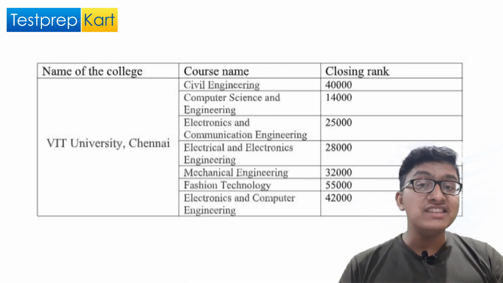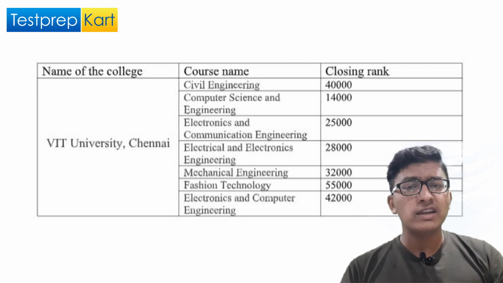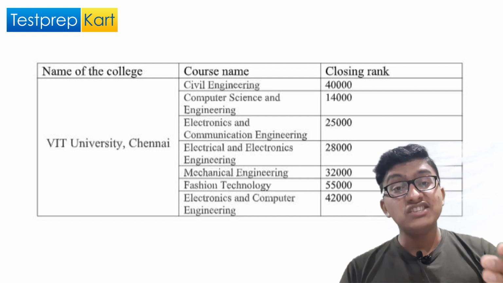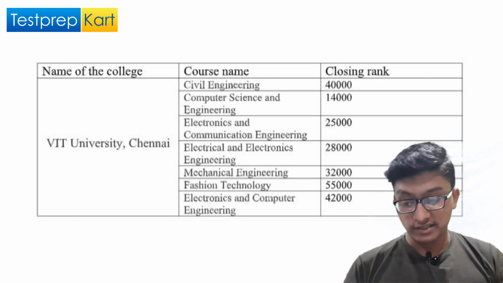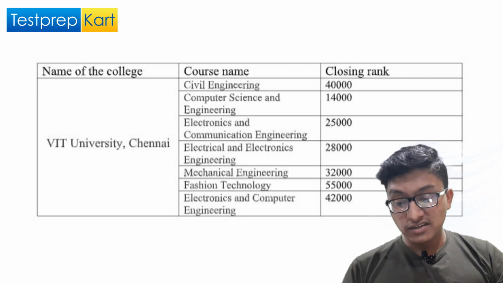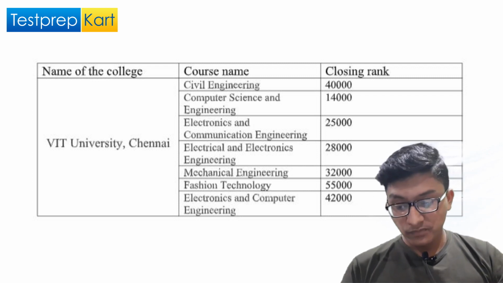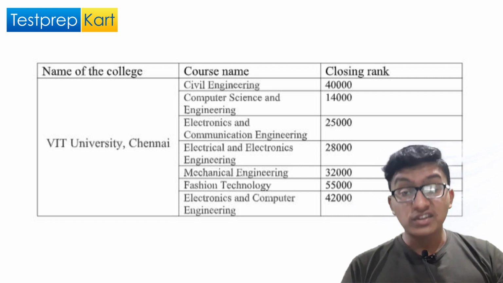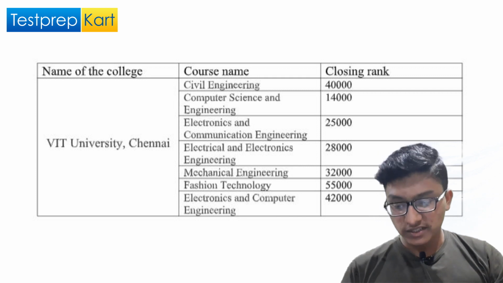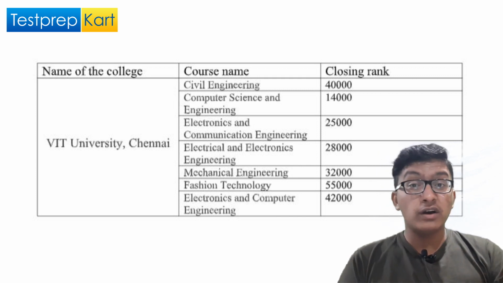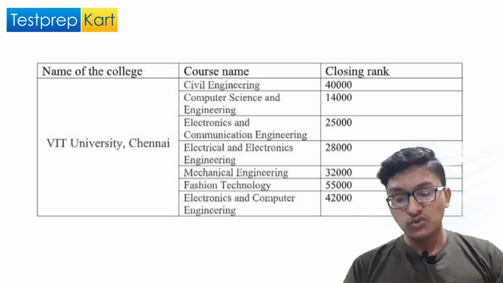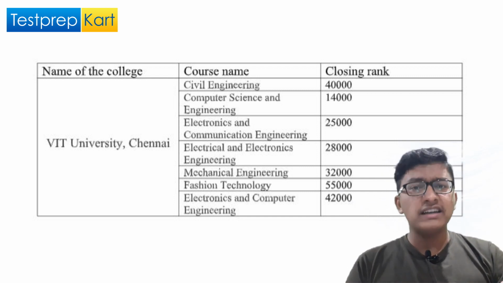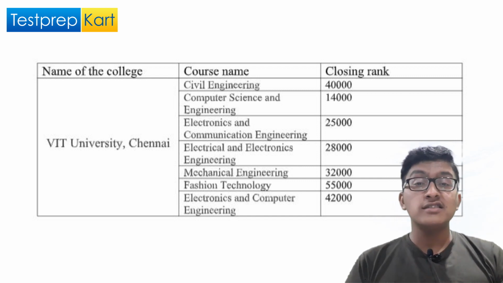Now let us move to the VIT Chennai campus, which is treated as the second best college under the VIT EEE examination. For the computer science engineering branch in VIT Chennai, you should have a rank under 14,000. For mechanical engineering in VIT Chennai, you should have a rank under 32,000. For electronics and communication engineering, you should have a rank under 25,000. For civil engineering, you should have a rank under 40,000. And for fashion technology, if some of you are interested, then you should have a rank under 55,000 for the VIT Chennai campus. So I hope the cutoff related things are clear to you for the top 2 colleges under VIT EEE.